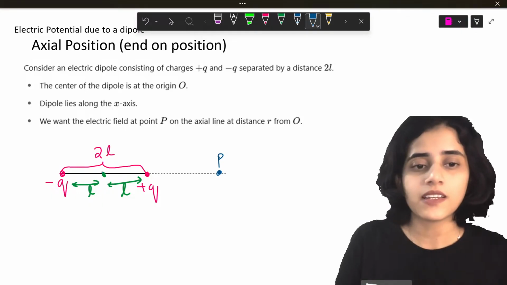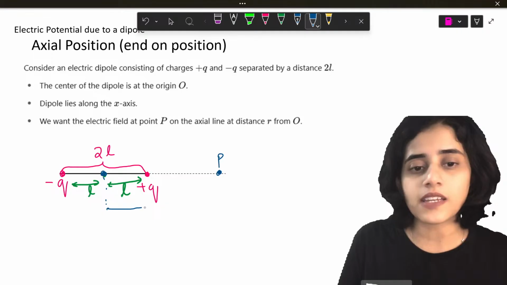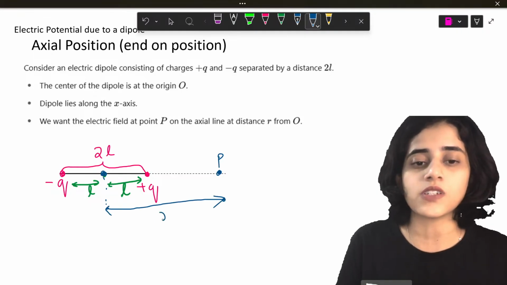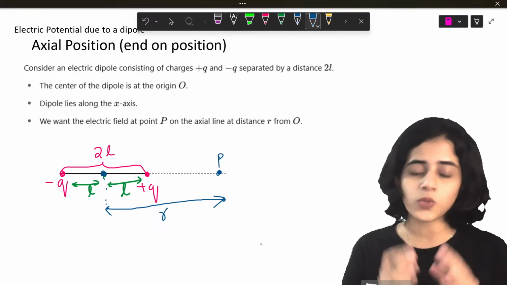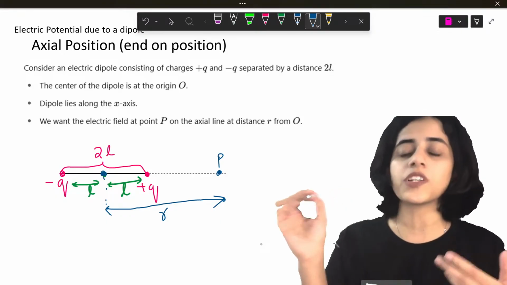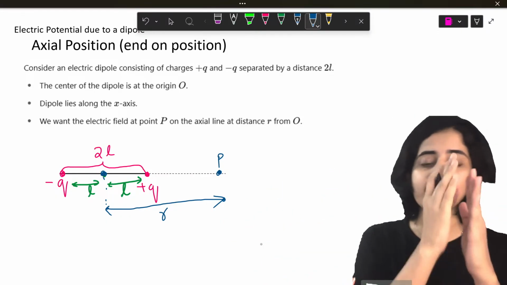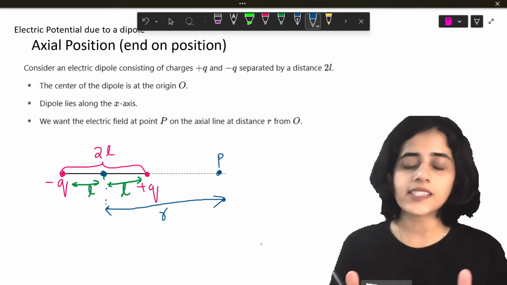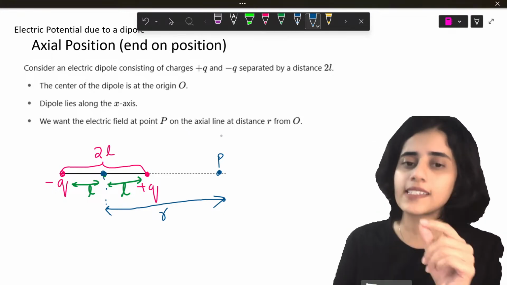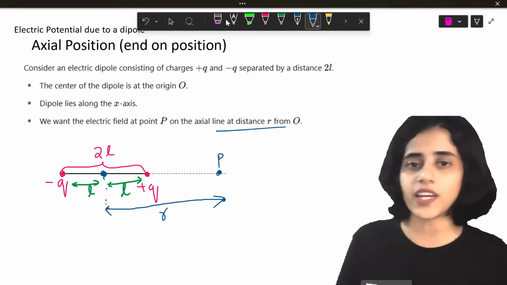What is r? r is the distance from the point P, where you need to find the electric potential, all the way to the center of the dipole. The point P on the axial line is at a distance r from O. O is the center of the dipole.